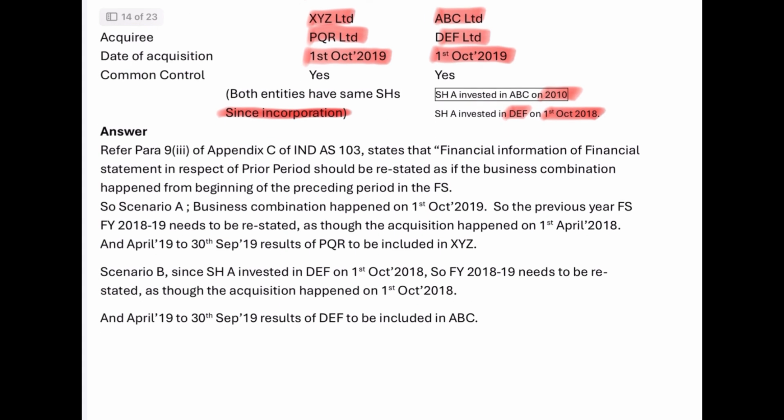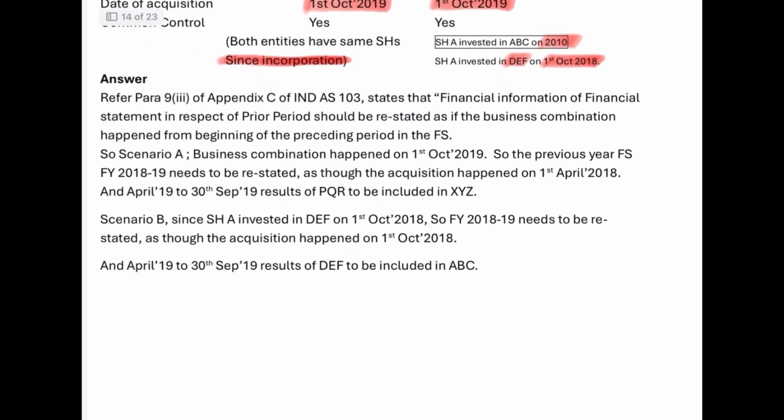Okay, so let's go through the answer. We have to refer to para 9.3 of Appendix C of Ind AS 103. This para says that financial information in the financial statements in respect of prior periods should be restated as if the business combination happened from the beginning of the preceding period in the financial statements.